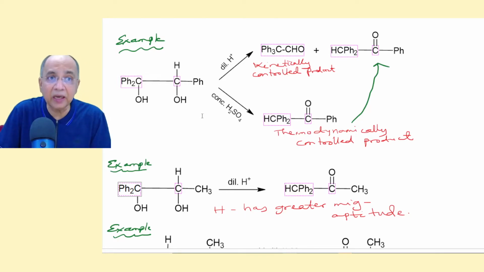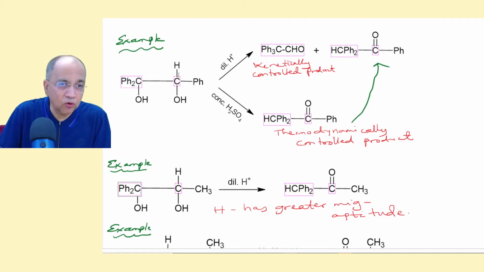But the second one, where phenyl migration occurs, that second step also has a lower activation energy. So I'm writing this for the second step. So you get the aldehyde as one of the dominant products. And of course, hydride migration occurs to form another product.